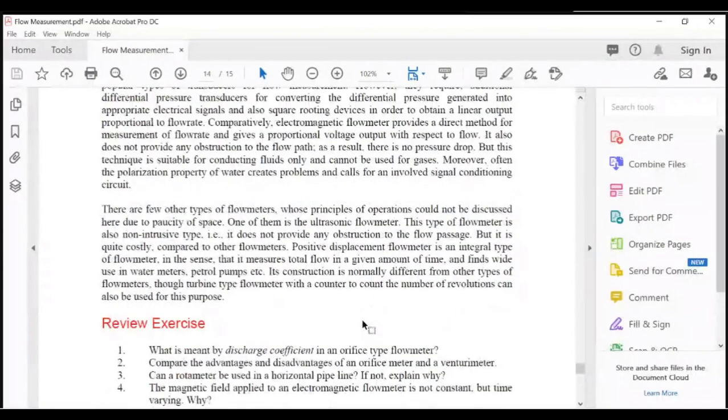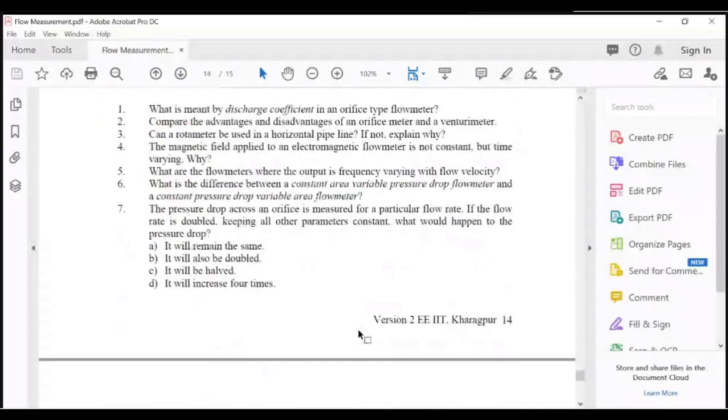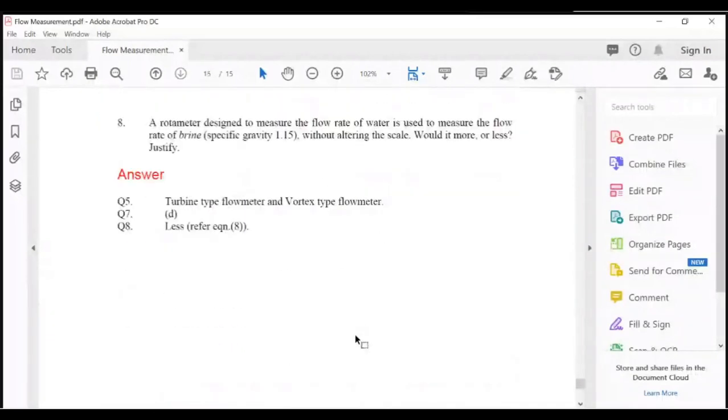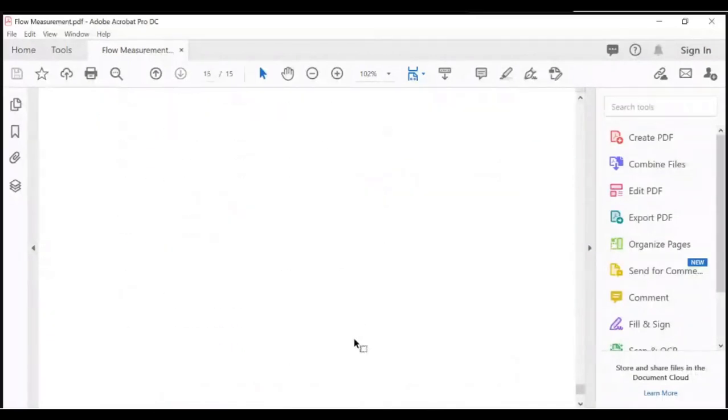So this is the conclusion about the topic. If you say, I'll share this PDF for making the notes. Yes, sir. Okay.